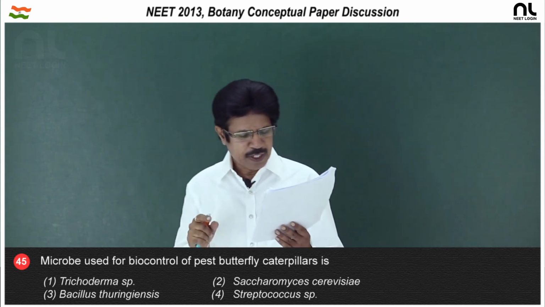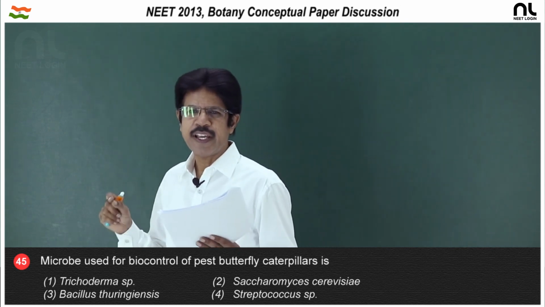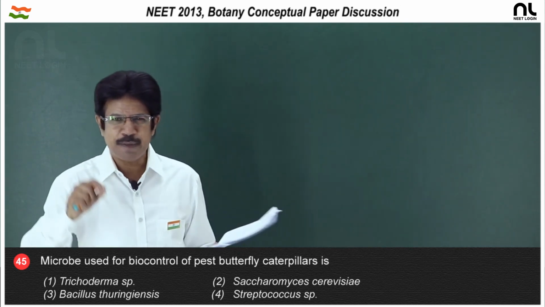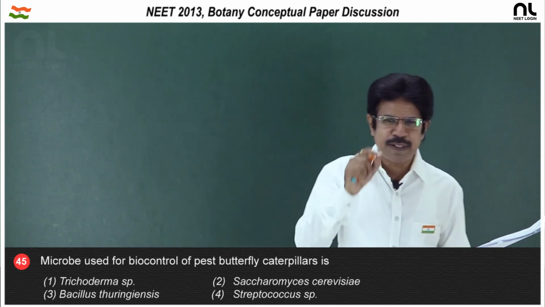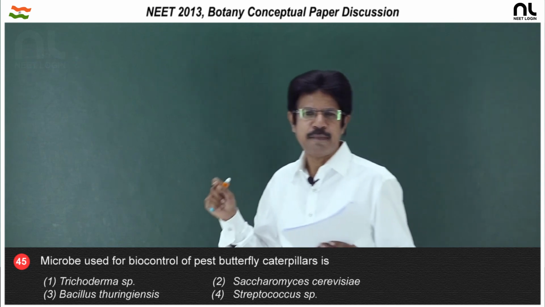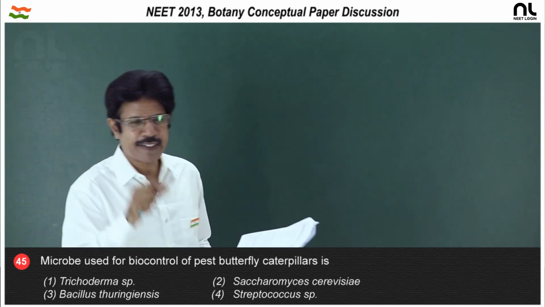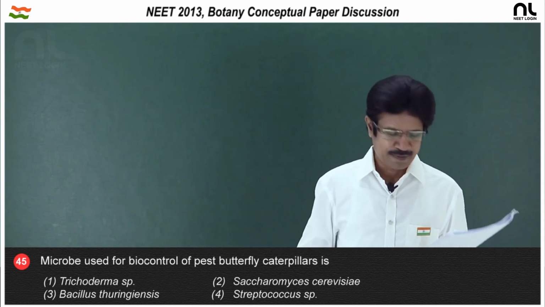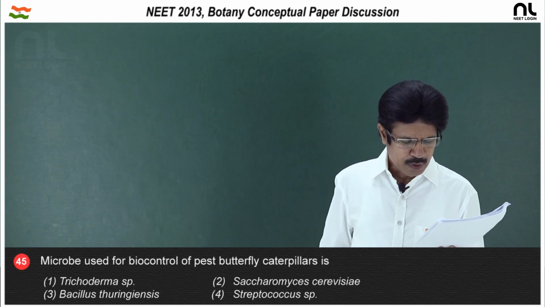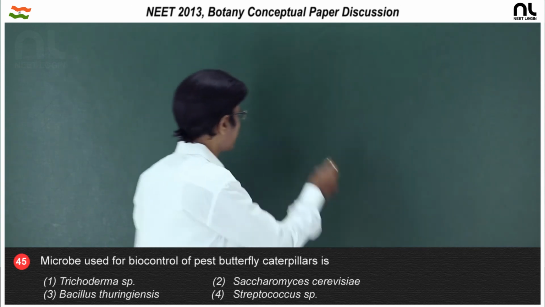And first option, Trichoderma, is a fungal based biocontrol agent. So, the fungal based biocontrol agent is Trichoderma, the bacterial based biocontrol agent is Bacillus thuringiensis, and the viral based biocontrol agent is nucleopolyhedrosis virus. So, the right option is the third option, Bacillus thuringiensis.